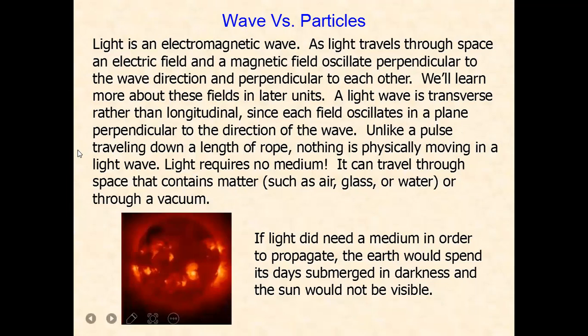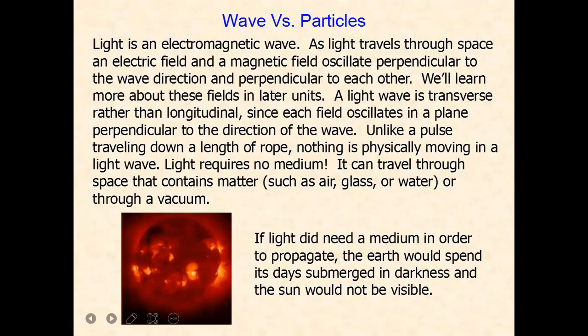Unlike a pulse traveling down a length of rope, nothing is physically moving in a light wave. Light requires no medium. It can travel through space that contains matter such as air, glass, water, etc., or through a vacuum. If light needed a medium in order to propagate, the earth would spend its days submerged in darkness and the sun would not be visible.